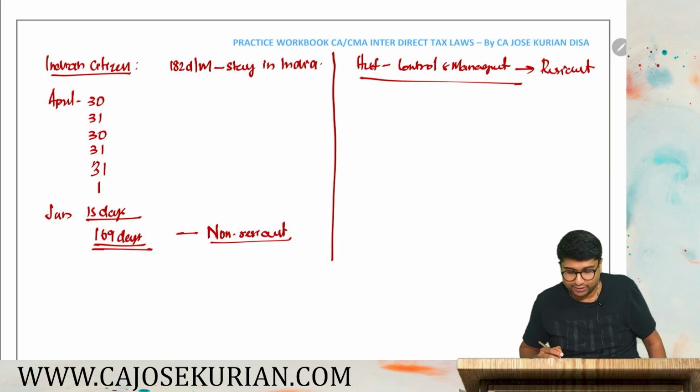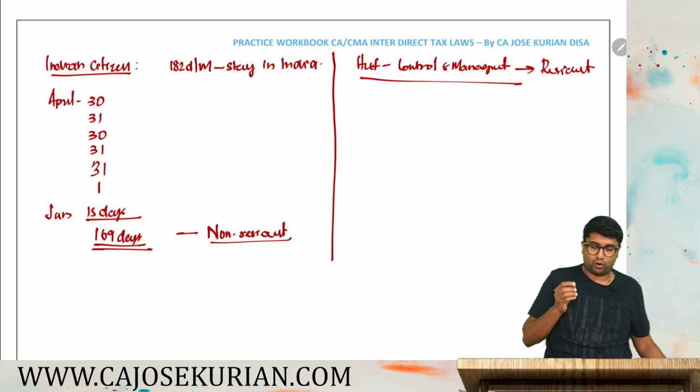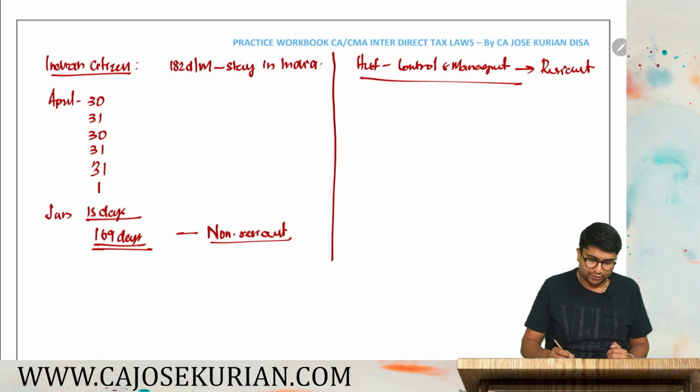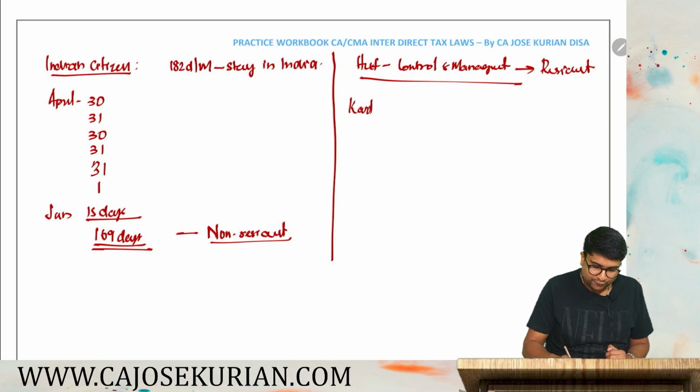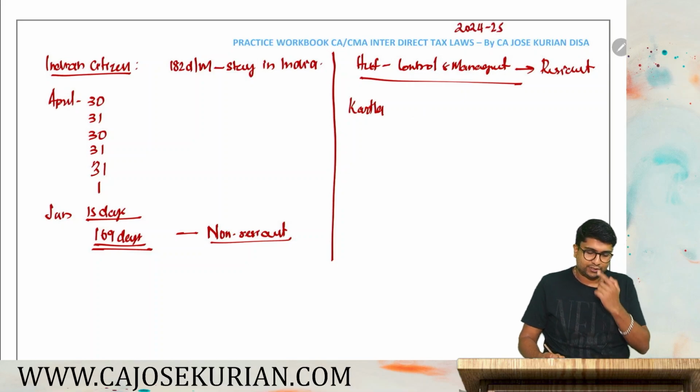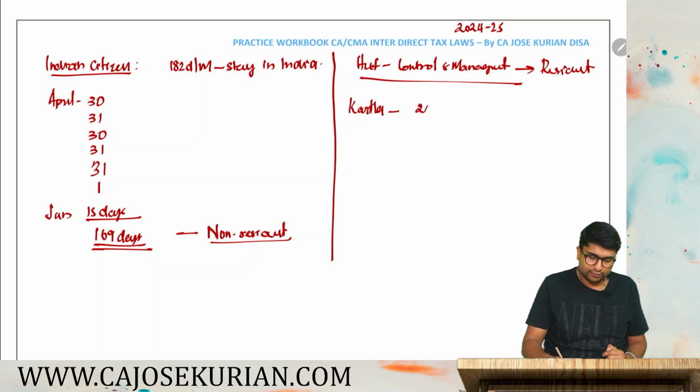Now you need to check whether HUF is ordinary or not ordinary resident. For that you need to check the residential status for Karta for the past 10 years. Past 10 years means, in this question they have tested relevant PY 24-25, we need to check the residential status of Karta for the year 23-24,